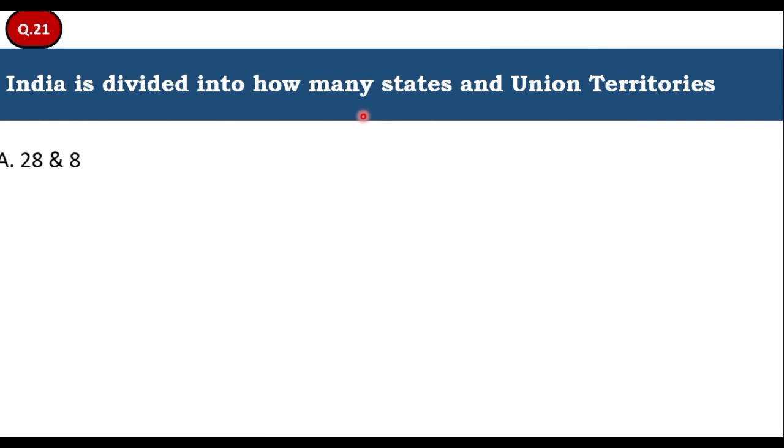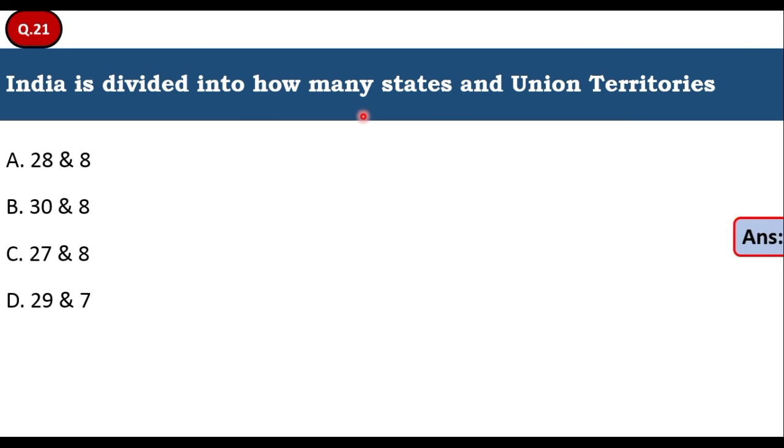India is divided into how many states and union territories? 28 and 8, 30 and 8, 27 and 8, 29 and 7. As of now, in 2021, India has 28 states and 8 union territories. Therefore, option A is the right answer for this question.